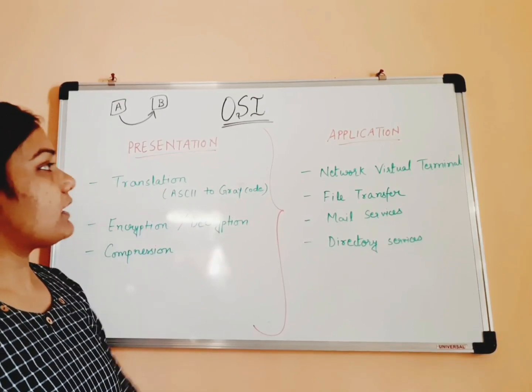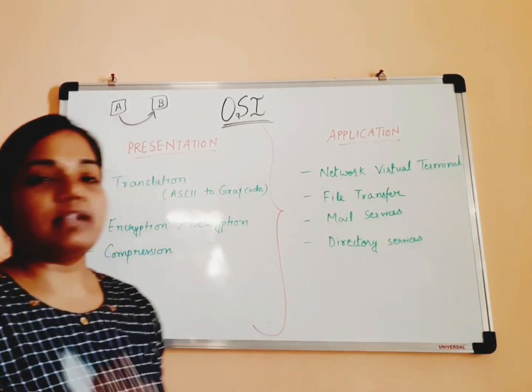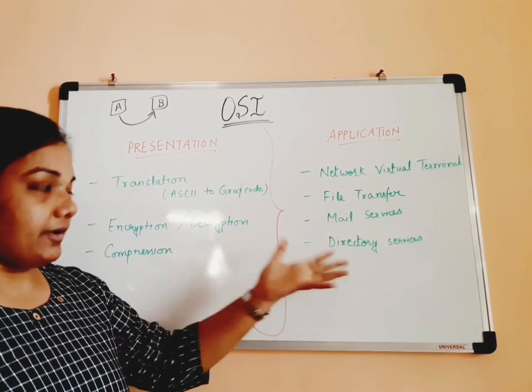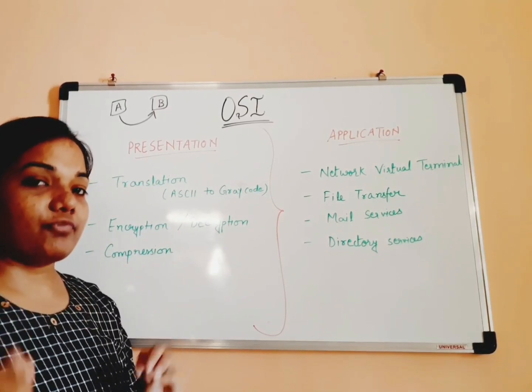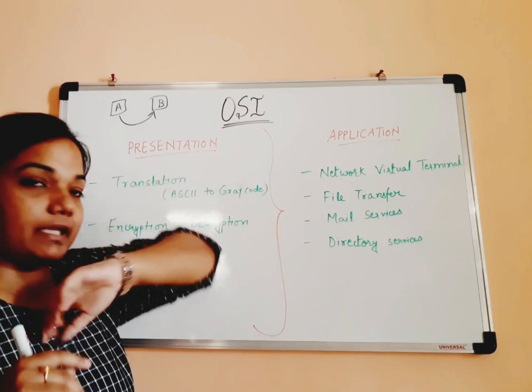What are the different functionalities provided by the application layer? Network virtual terminal, like Telnet, you must have used Telnet, right? Directory services, those files and folders are mostly provided by the application layer.